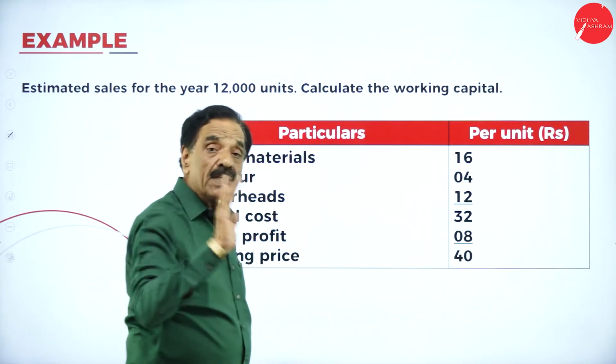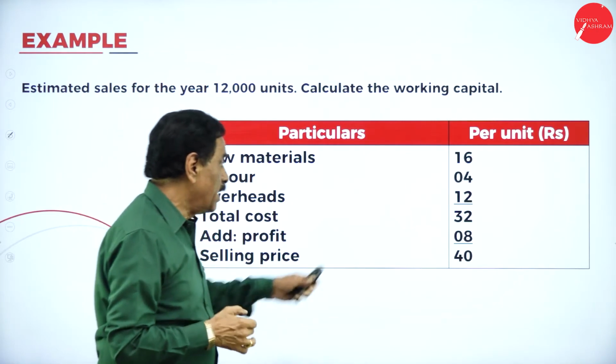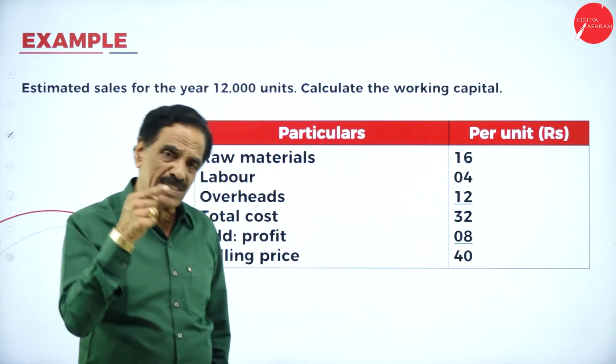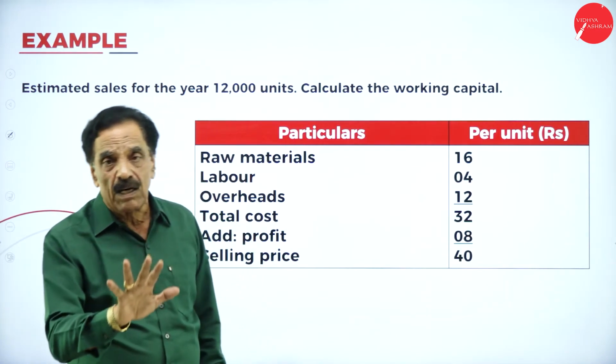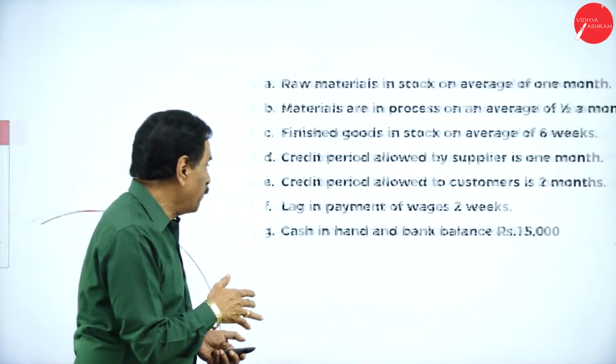Only cost price should be considered. Remember, only cost price should be remembered. Here in work in progress, what do you know? One is the material, one is the labor, one is the overhead. Raw material full, labor half, overhead half. We'll go with the problem now.